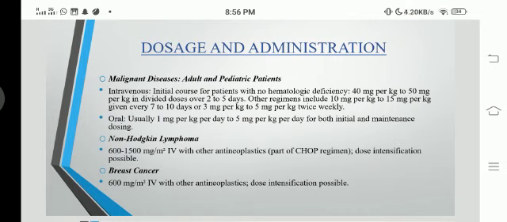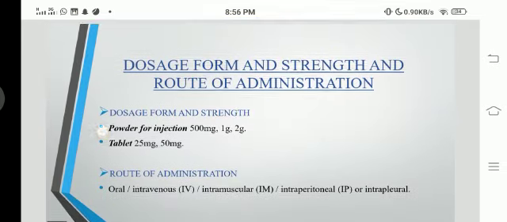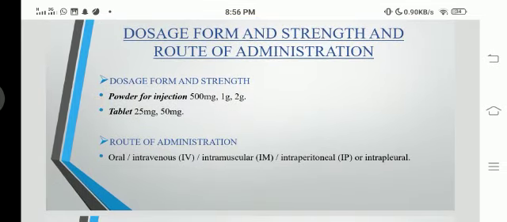In non-Hodgkin lymphoma, it is given 600 to 1500 mg per meter square IV with other antineoplastics, and in breast cancer, it is given 600 mg per meter square IV with other antineoplastics. Dosage form, strength and route of administration: it is available as a powder and a tablet form.